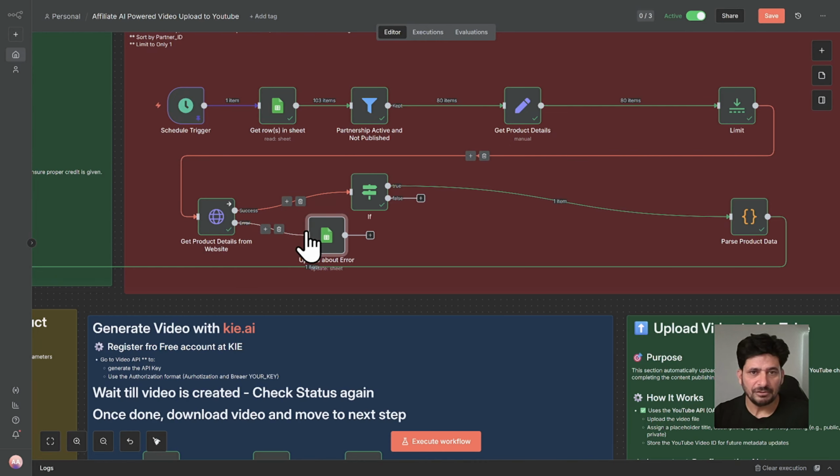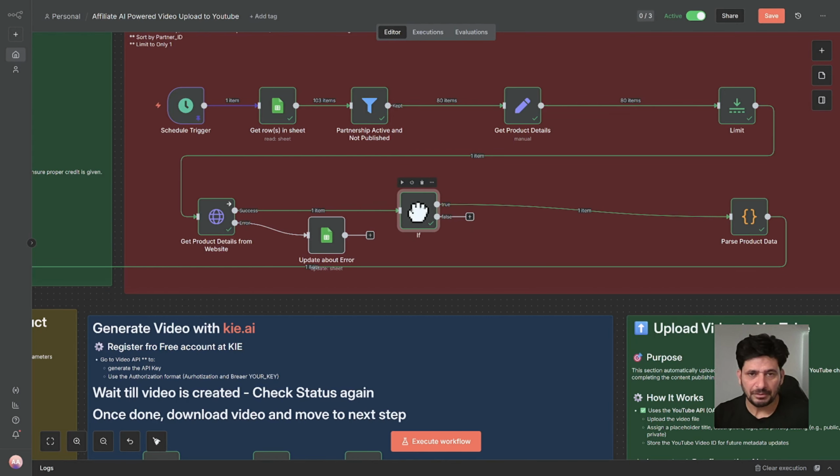So this is an optional node, of course. You can delete this node, but I have kept this for something else. So I will build that further.